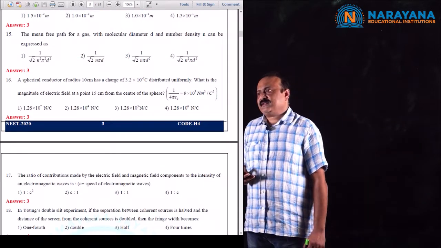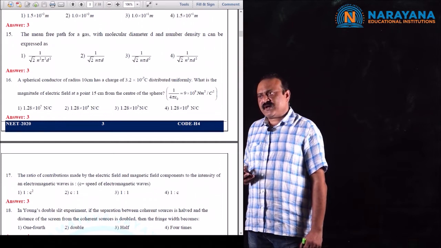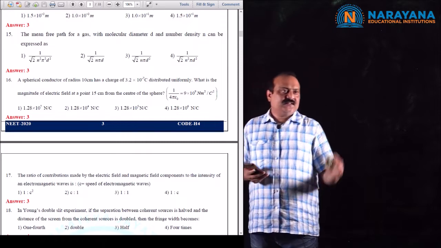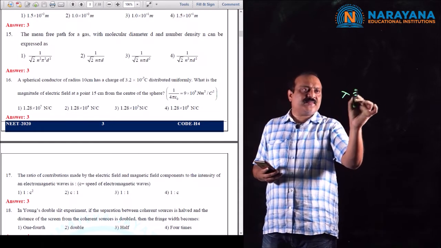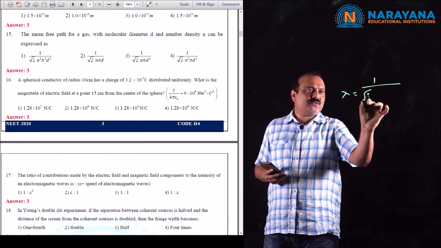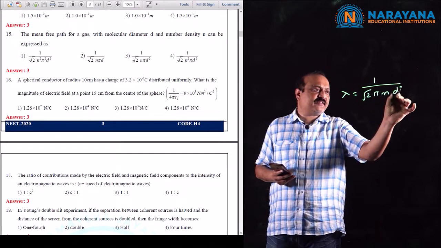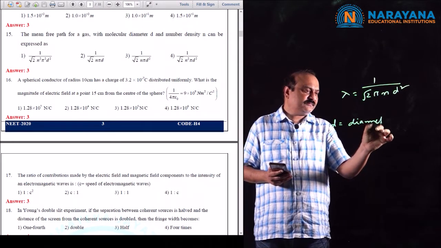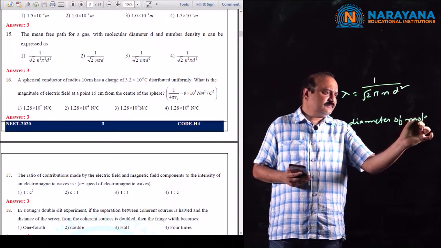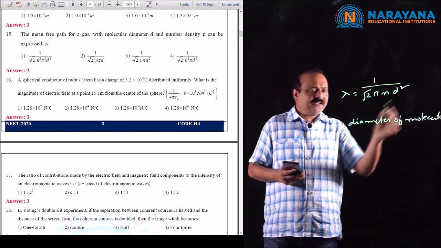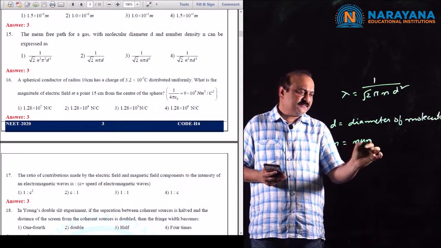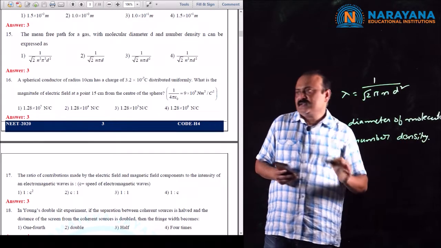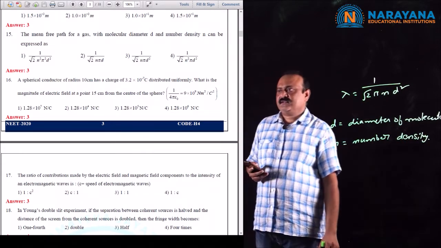Question number 15. The mean free path for a gas with molecular diameter d and a number density n can be expressed as? We know the mean free path lambda is equal to 1 by root 2 pi n d square, where d is the diameter of the molecule and n is the number density. So the correct option is the third option.